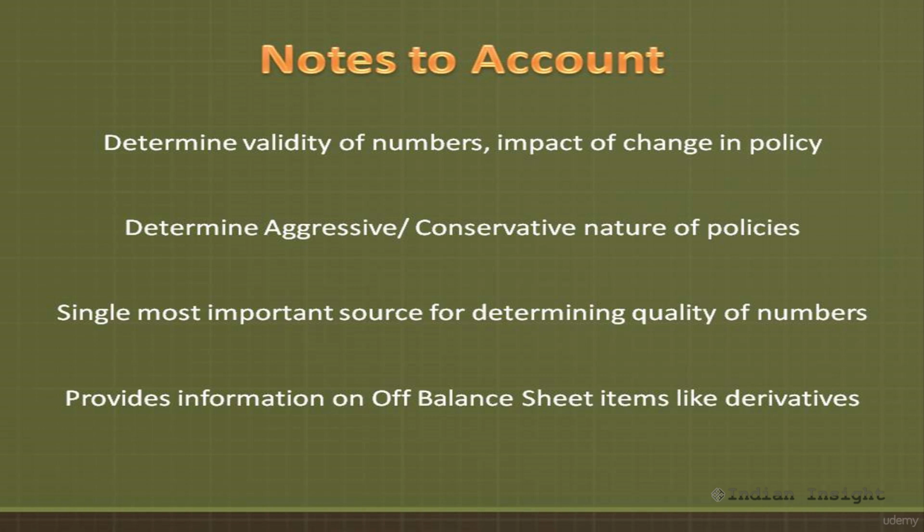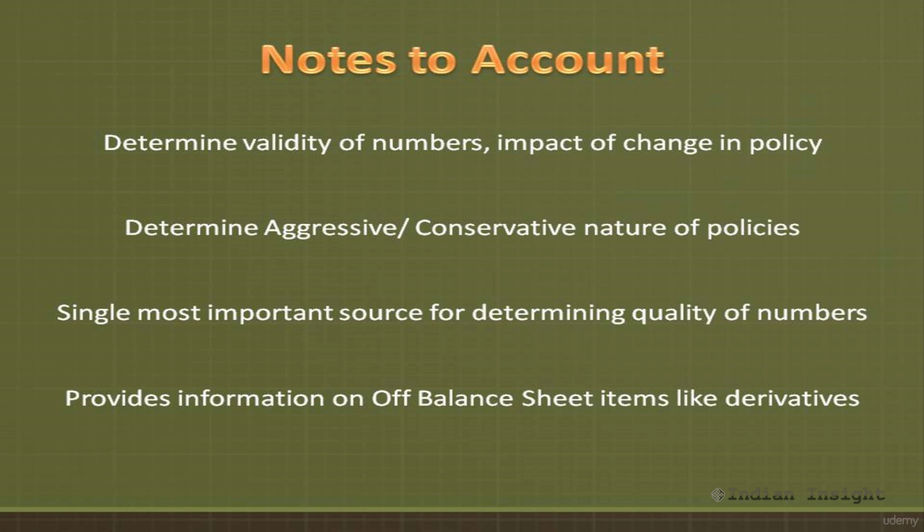Also, often companies use the notes to account section to provide information on other factors that may affect the operational or financial performance of the company, especially if these factors are not captured as part of the balance sheet, income statement, or the cash flow statement. So for example, information related to any contingent claims arising out of legal issues or derivatives, or any guarantees or other such off balance sheet items can only be found in notes to account.